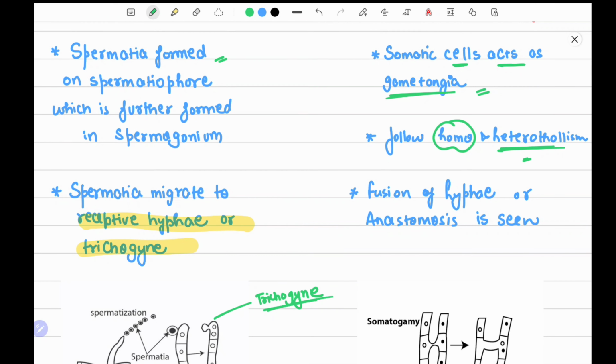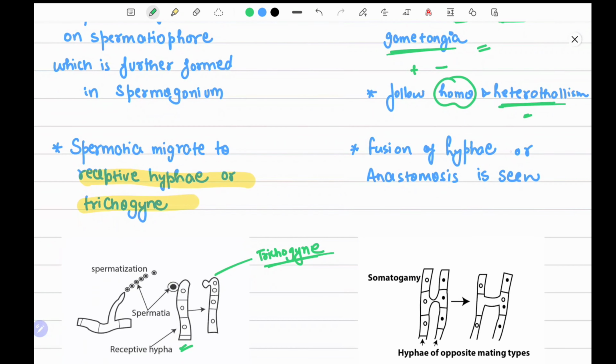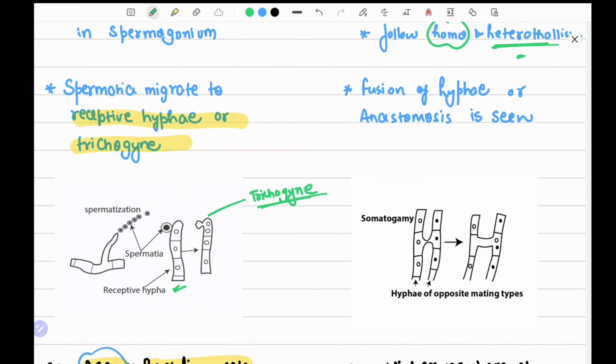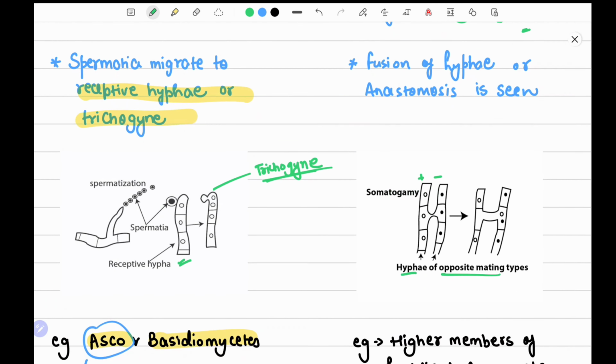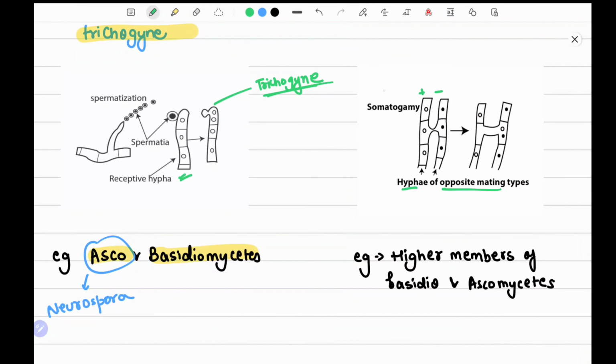Thallus means body, and homo means similar strains, like I told you, plus strain, plus strain. Fusion of hyphae or anastomosis is seen. Anastomosis means hyphal fusion. Like here you can see hyphae of opposite mating type, plus strain, minus strain. So these strains get combined, and it is then called somatogamy.